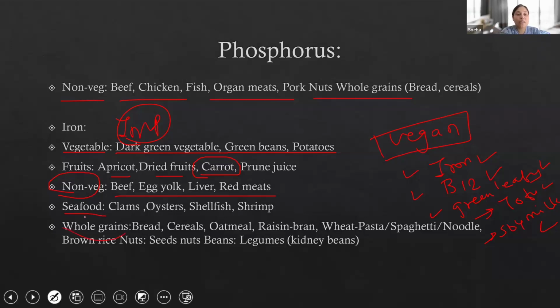So you can see here whole grains: bread, cereals, oatmeal from wheat, raisin bran from wheat, pasta, spaghetti, noodles from wheat items. So you can see wheat is a food rich in iron. Sometimes they will ask you about multigrain bread, you can use that.